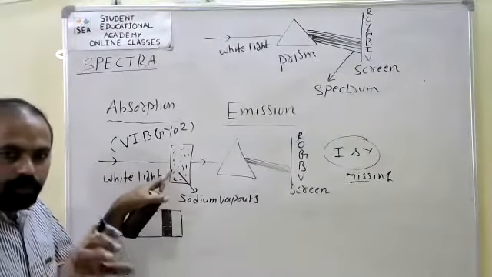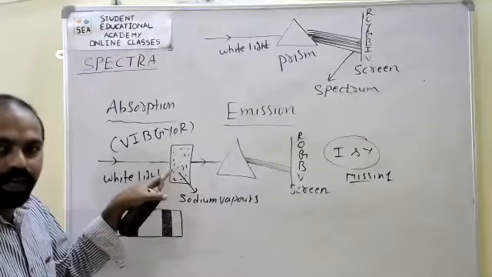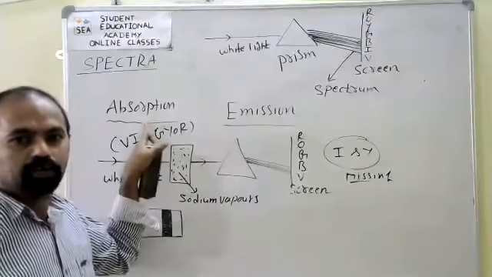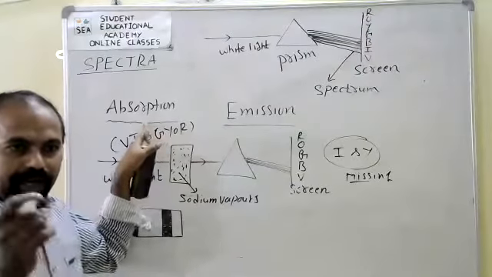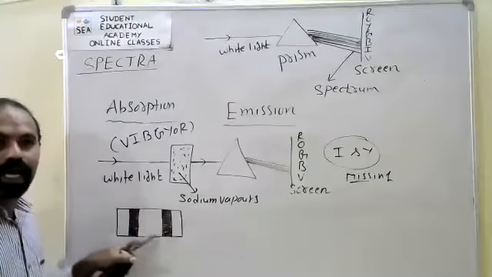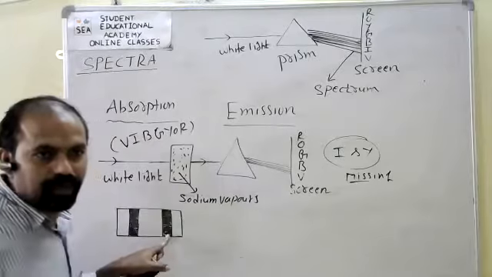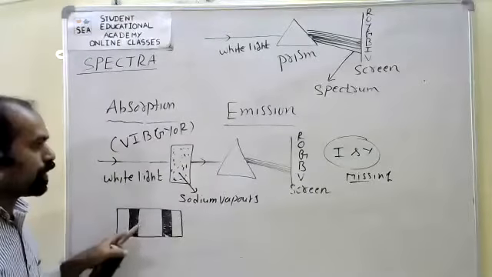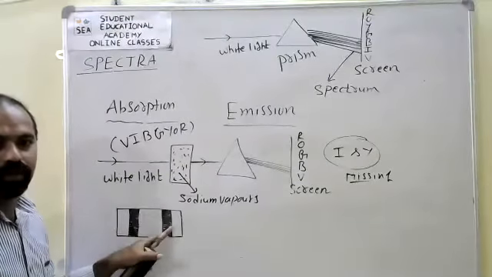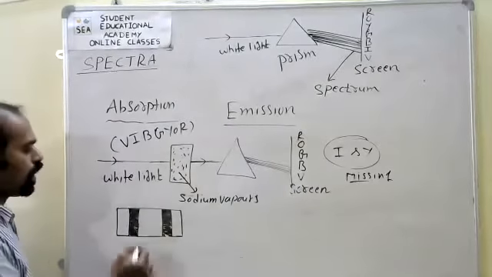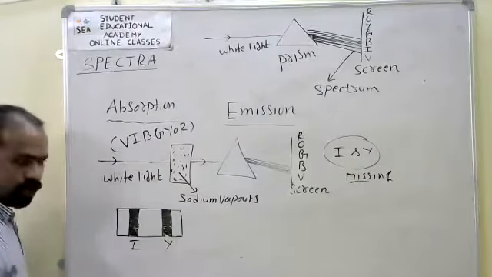Because due to absorption of radiations, we get the spectrum here. That is called absorption spectrum. It contains dark lines on the bright background. One is the indigo, the other one is the yellow, missing.